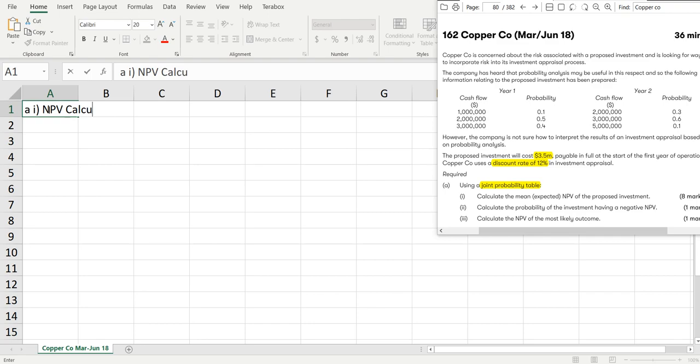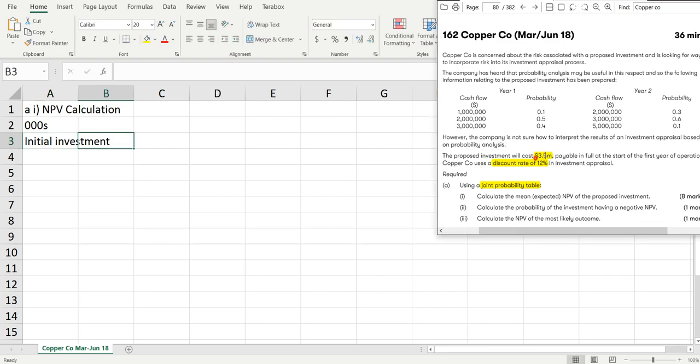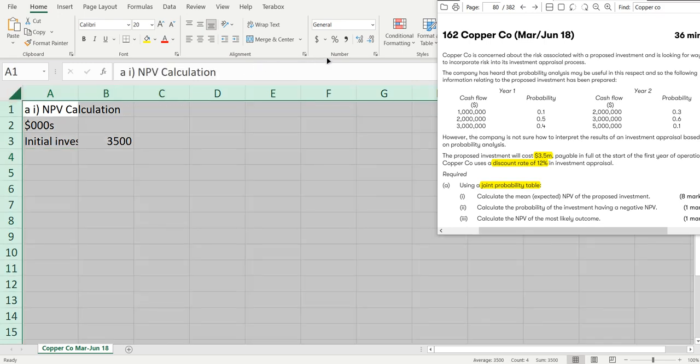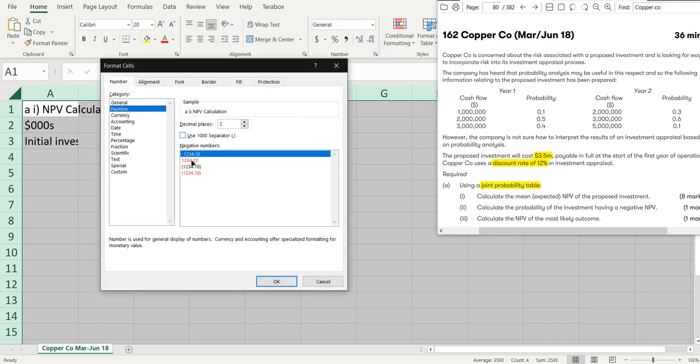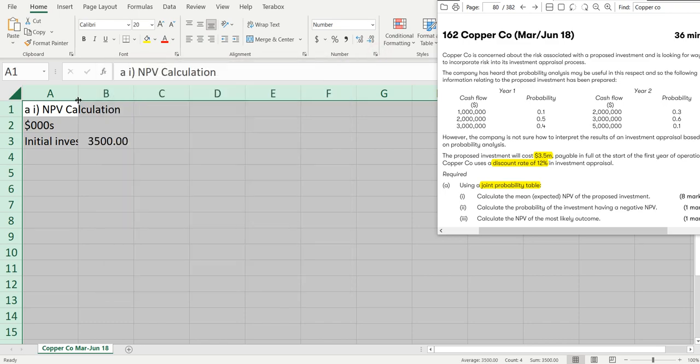NPV calculation. Let's start with taking 1000 common, and let's start with the initial investment, which is 3.5 million. So 3,500. And let's also do the formatting. Click number.